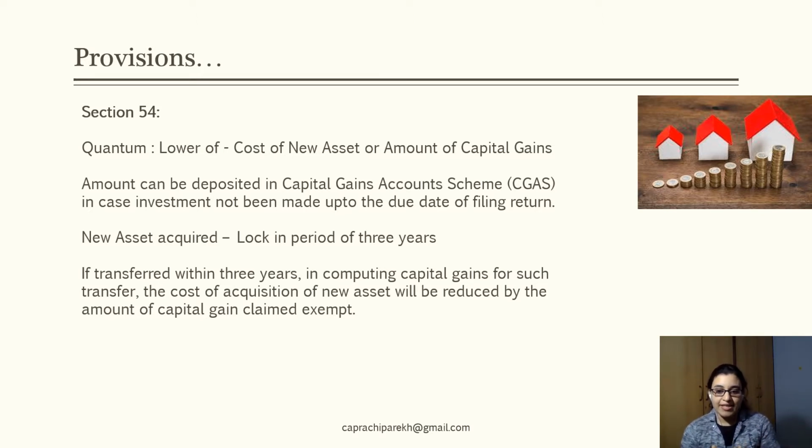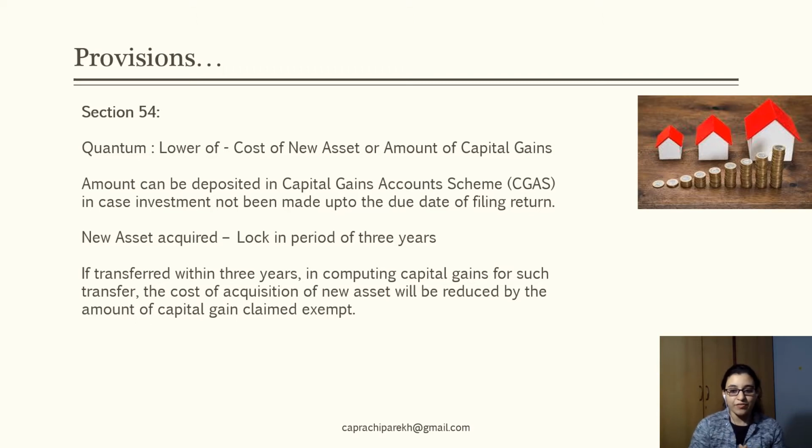Supposing the assessee has still not acquired the residential property or his construction activity is ongoing and the due date for filing return for that particular assessment year has come up. In this case, the assessee can deposit the intended amount of investment he is planning to make in a capital gains account scheme and continue to claim the exemption under section 54.